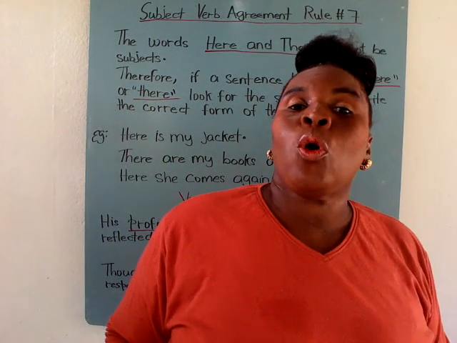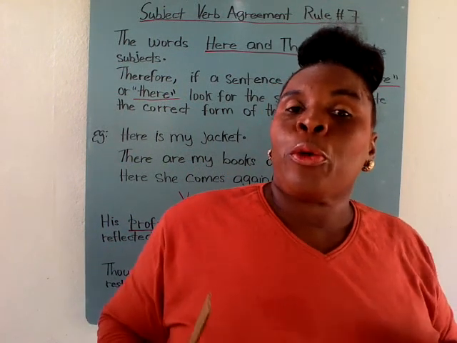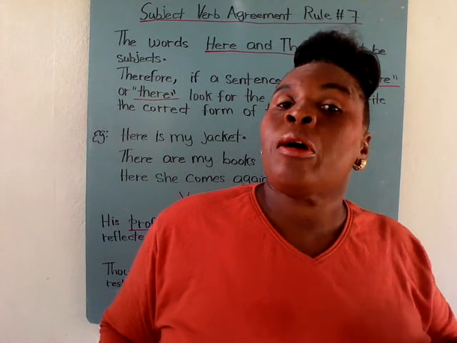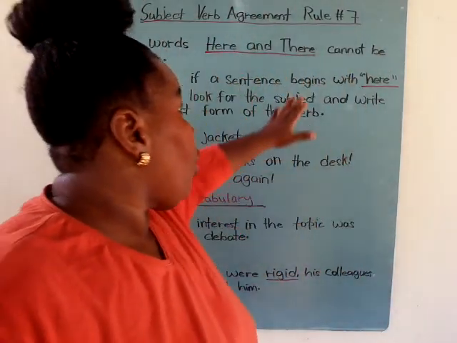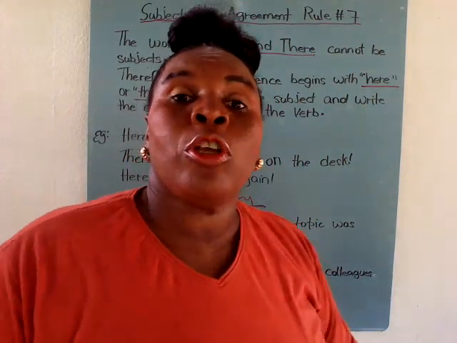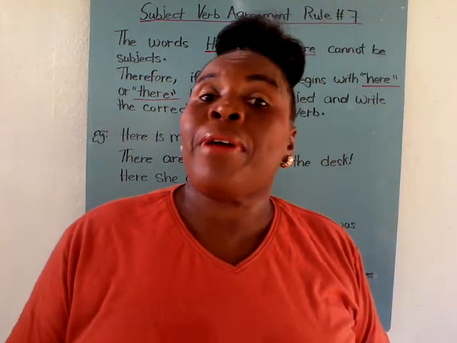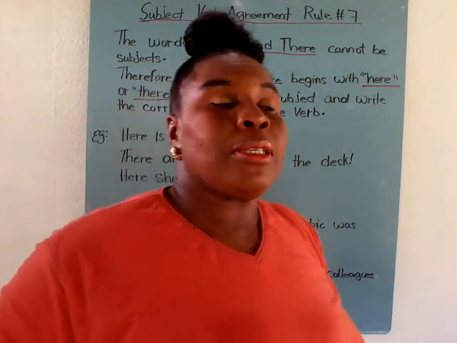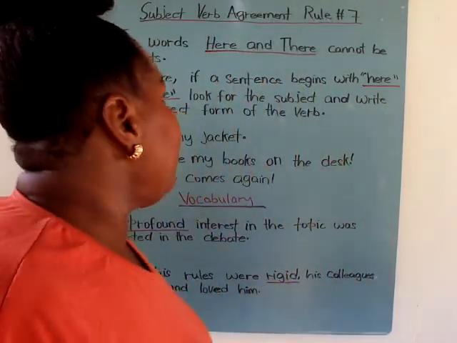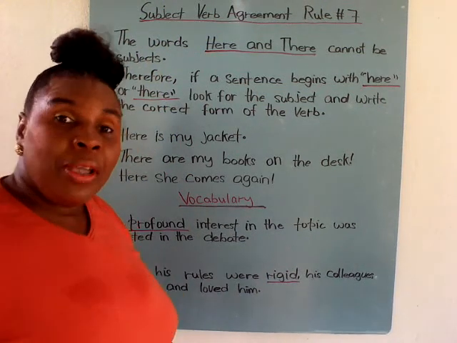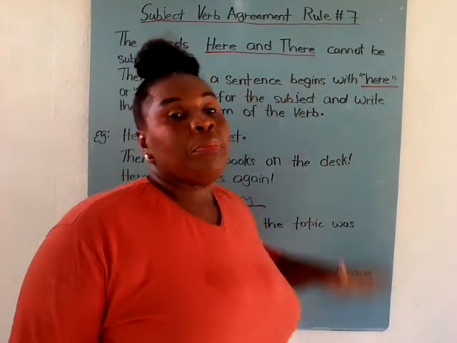Today we're going to be talking about Subject Verb Agreement Rule, and this is rule number 7. Alright, we're on rule number 7. So we have done rules 1, 2, 3, 4, 5, 6, and now we're on number 7. So let's get started. The words here and there cannot be subjects.